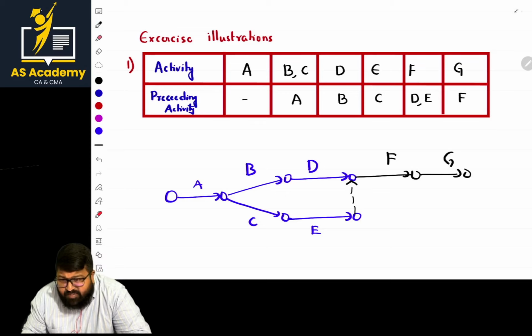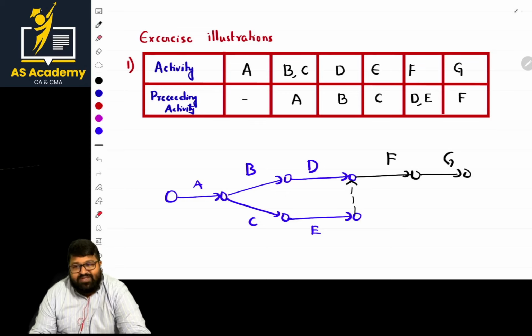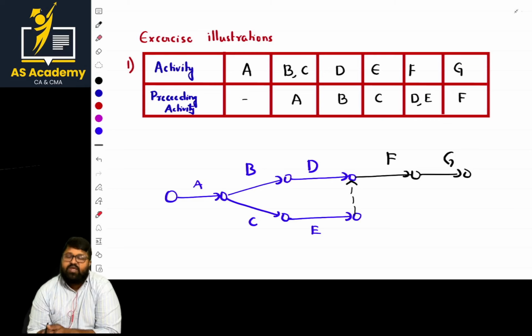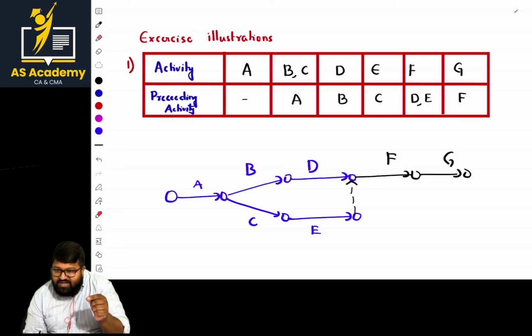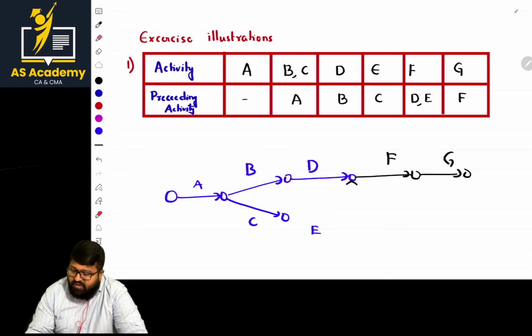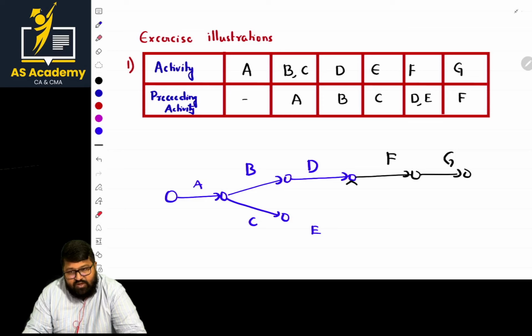Is it fine? What are the basic rules for a dummy? Sir, basically when two activities have the same starting event and the same ending event, this is the first case of using a dummy. And what is the second case, ma'am? An activity repeats twice in the preceding column, once individually and once with another activity. If neither of those two conditions is satisfied, then what is the need of using a dummy? It is not a requirement. So do not use dummies, as they do not represent any resources. Do not use them unnecessarily.